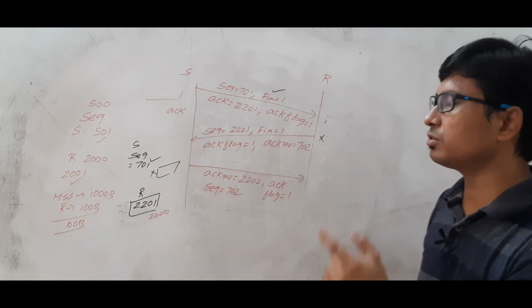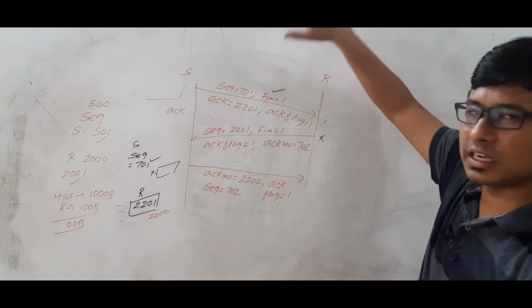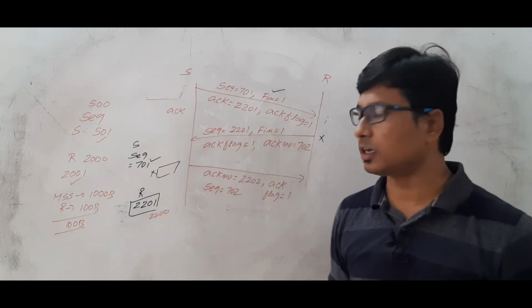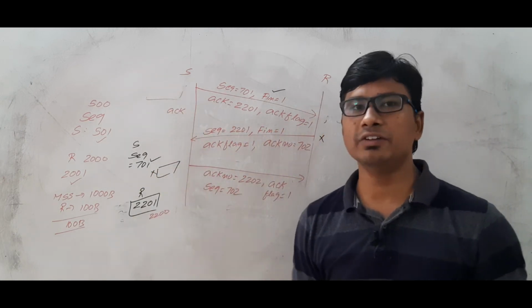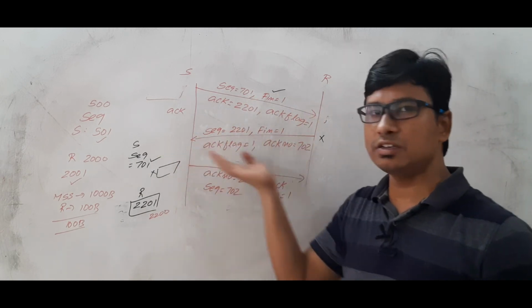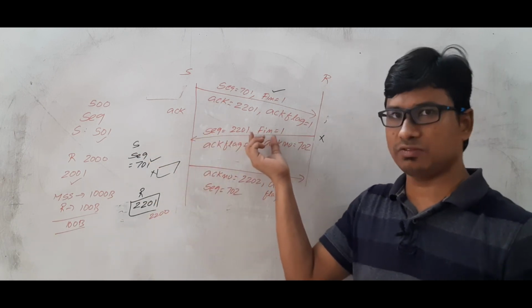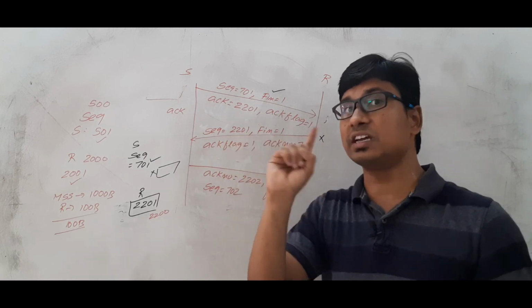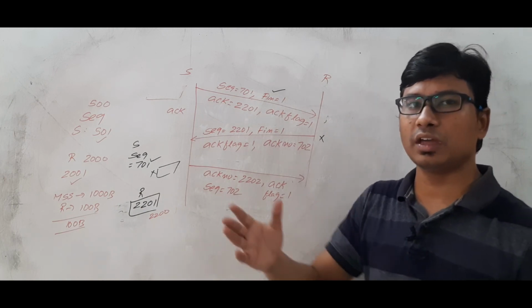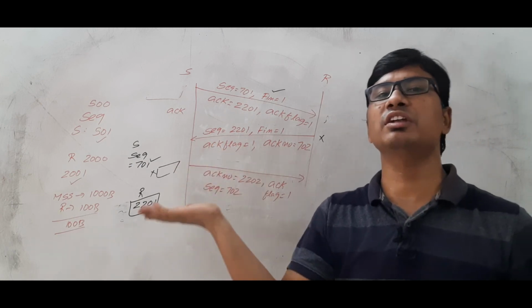I said previously that when it sends the request itself, it deallocates. That is wrong. Please note down the point. That is a mistake. Whenever the sender sends the connection termination, it will not deallocate the buffer until the acknowledgement comes. Once the acknowledgement comes, only then will it deallocate the buffer. Why? Because even if you are terminating the connection, the receiver can still send data. I did not say the receiver is sending data, but the receiver can still send it. It can send 100 bytes of information, because the maximum segment size both have accepted is 100 bytes. So it can send the data and also a FIN flag.